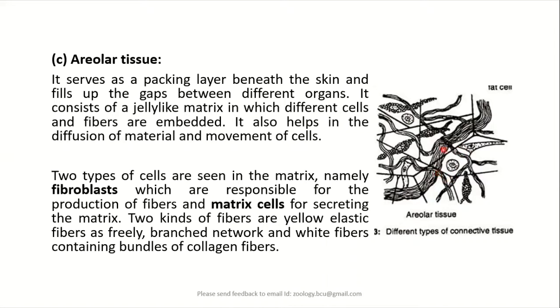Then we may also see the yellow elastic fibers, which are branched, and you can see the thin bundles. Apart from that, we may also see thick bundles of white collagen fibers. So due to these structural features, we'll be able to identify the areolar connective tissue. And this is how we have to represent this particular tissue in our drawings.